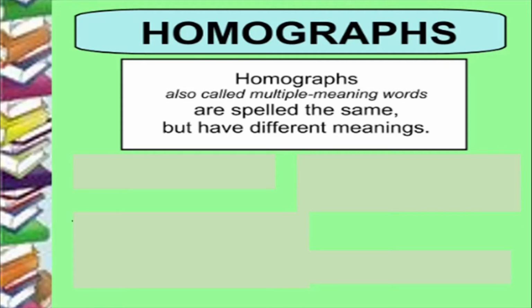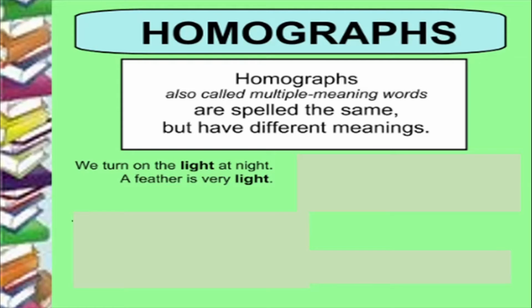So let us take a look at some examples of homographs. So we had, we turn on the light at night. So here we have light, which is the opposite of dark, roshni, light. And a feather is very light. So here the light means very less heavy, something which is not heavy at all.